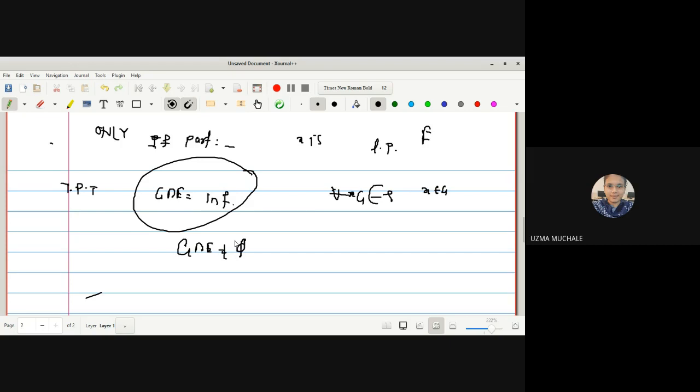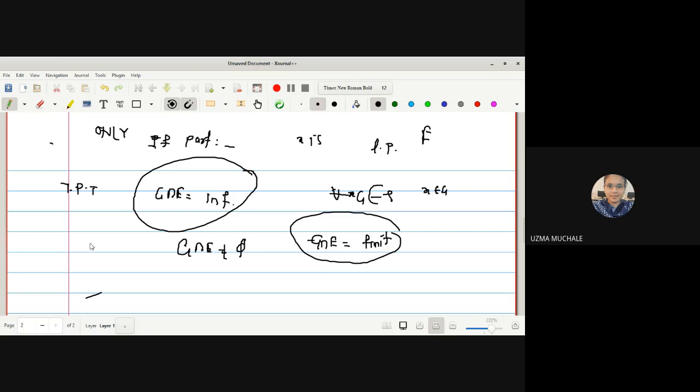If we want to prove it has infinitely many members, let us assume the contradiction. We want to prove that G intersection E contains infinitely many members, but what we will assume, if possible, is that G intersection E contains a finite number of members.